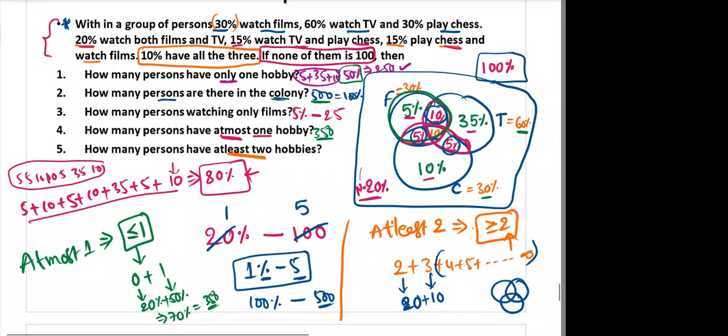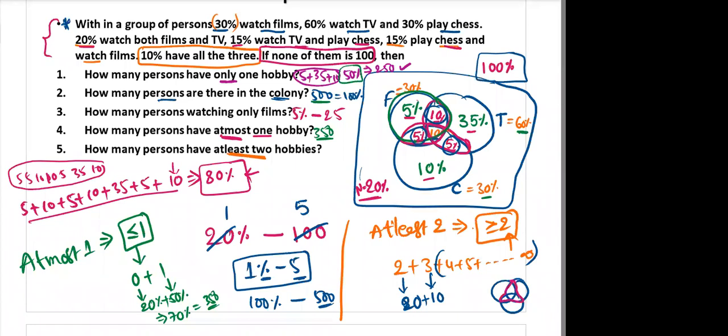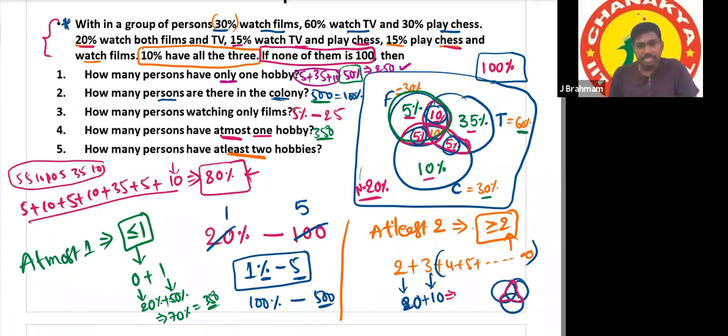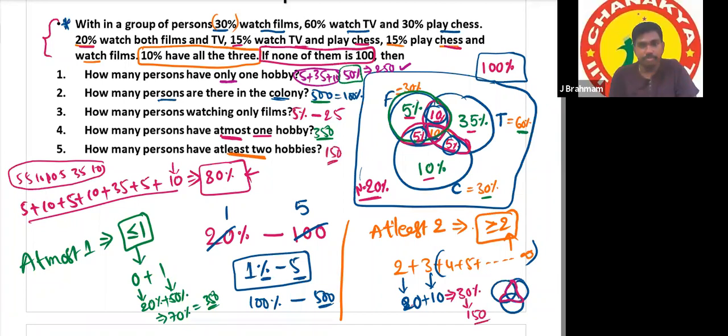Sir, it should be 5 plus 5 plus 10 plus 10, right? Oh, yes, you have not included the middle one, right? Yes. So 20 plus 10, total how much percentage? 30%. 1% is 5, so 30% will be 30 into 5, which is 150. So the answer is 150.